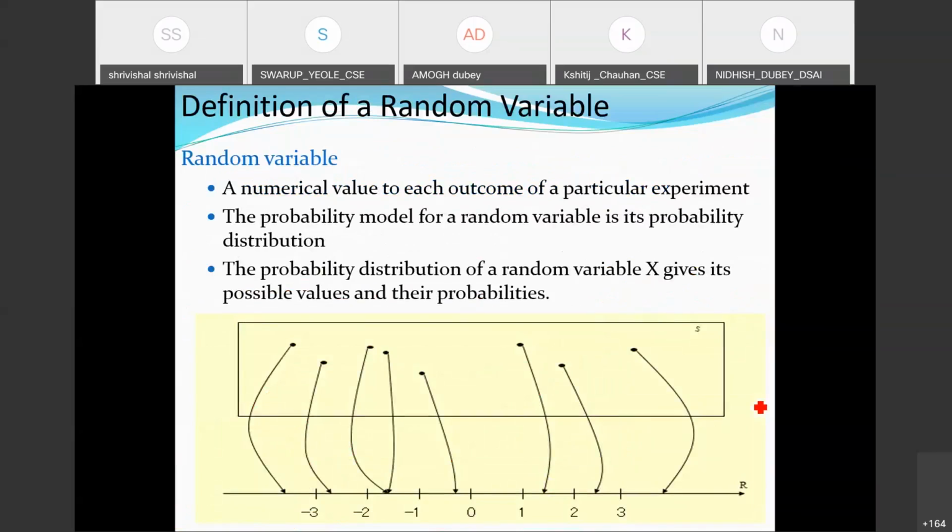Okay, so based on what we have done here, if we define a random variable, it is a numerical value assigned to each outcome of a particular experiment. So each outcome I'm going to map here, and this numerical value we assign will be on the real line axis, where it could be negative values or positive values. I'm going to repeat it: when I'm going for the mapping, it could be mapped to positive values or to negative values, both right here.